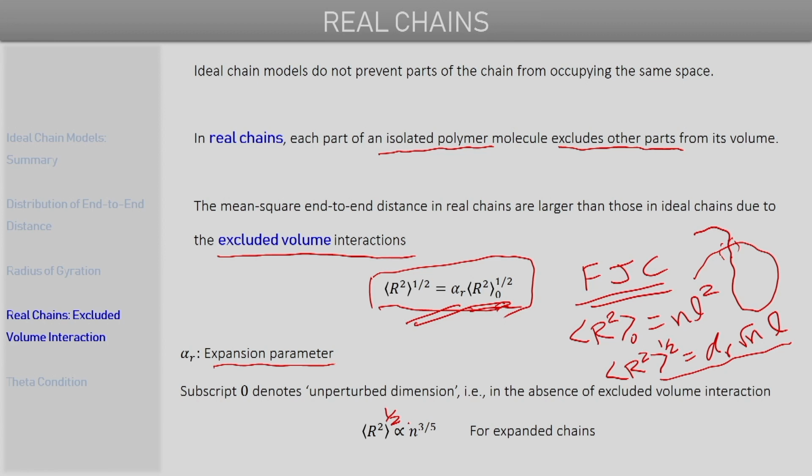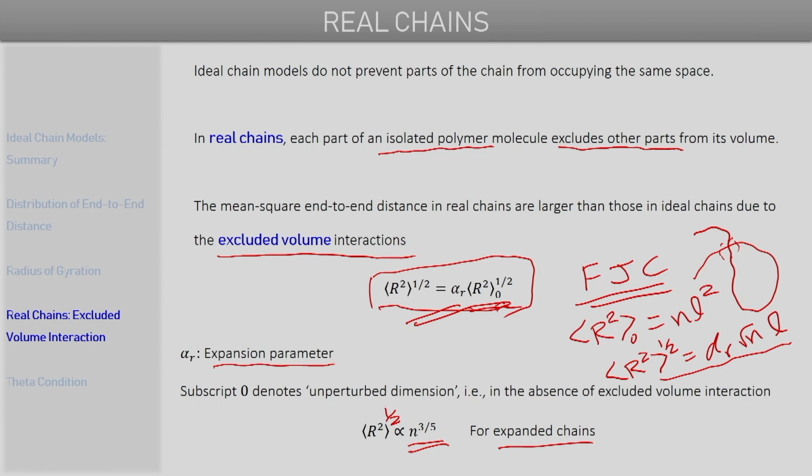For a real polymer chain, the square root of this mean square end-to-end distance, or square root of r square, is proportional to n to the power 3 by 5, or n to the power 0.6, if the chain is expanded due to excluded volume repulsions. So in that case, the end-to-end distance scales as n to the power 0.6, or 3 by 5.